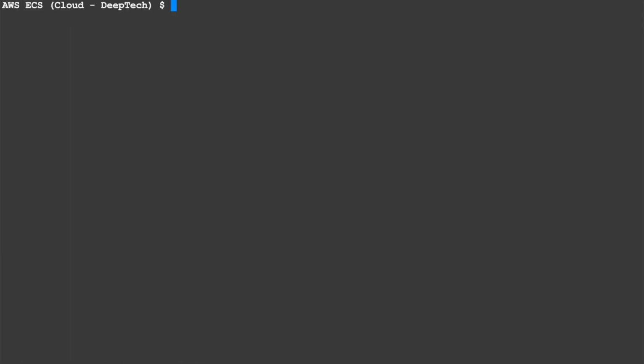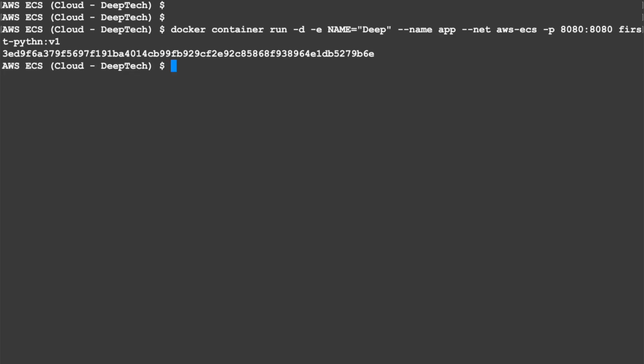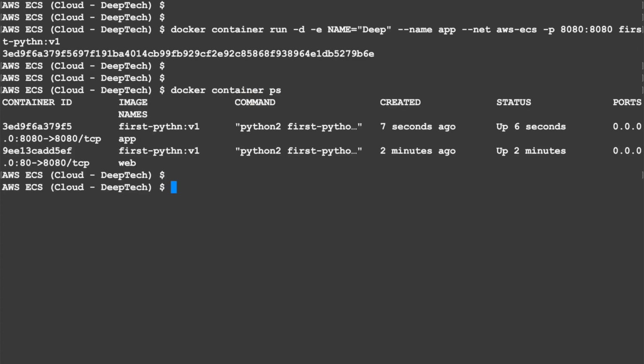I'll do one thing. I'll run one more container with a different name, but the image would be the same. The purpose here is not to show you the application workings. I just want to show you how the networking works. The name of the container would be app, and I'm launching this container in the same network, but I'll expose a different port, of course. And if I type docker container ps, I should be able to see this container running. There are two containers running, one is app and the other one is web.